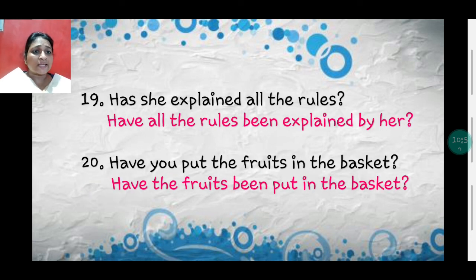Has she explained all the rules? Have all the rules. Now here we have to transform to have because now the subject is plural. Has she is singular. Now here, all the rules, so that is plural. So have we will be using in place of has. Have all the rules been explained by her? Have you put the fruits in the basket? Have the fruits been put in the basket?